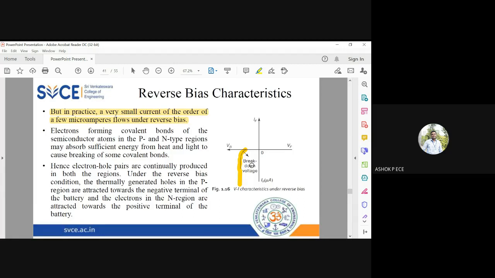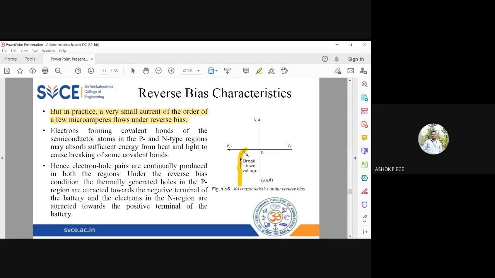Is this correct? Logically, as you said, when I increase the voltage, I have to expect current. But that current is not available at low voltage. The current is available at very, very high voltage only, because the potential barrier is very, very thick. When you apply voltage close to 1000 volt, you expect reverse bias current to start flowing inside the diode. But what happens by then? The diode will be completely broken down. It will burn off or break into pieces because such high voltage cannot be withstood by the diode. So that voltage, 1000 volts for example, is called the breakdown voltage.